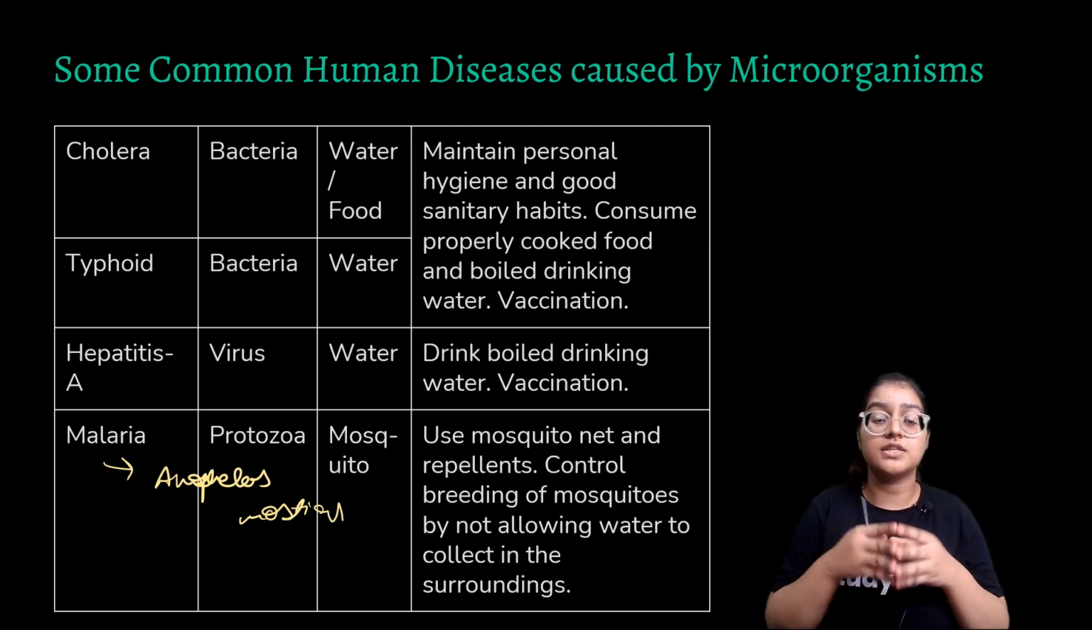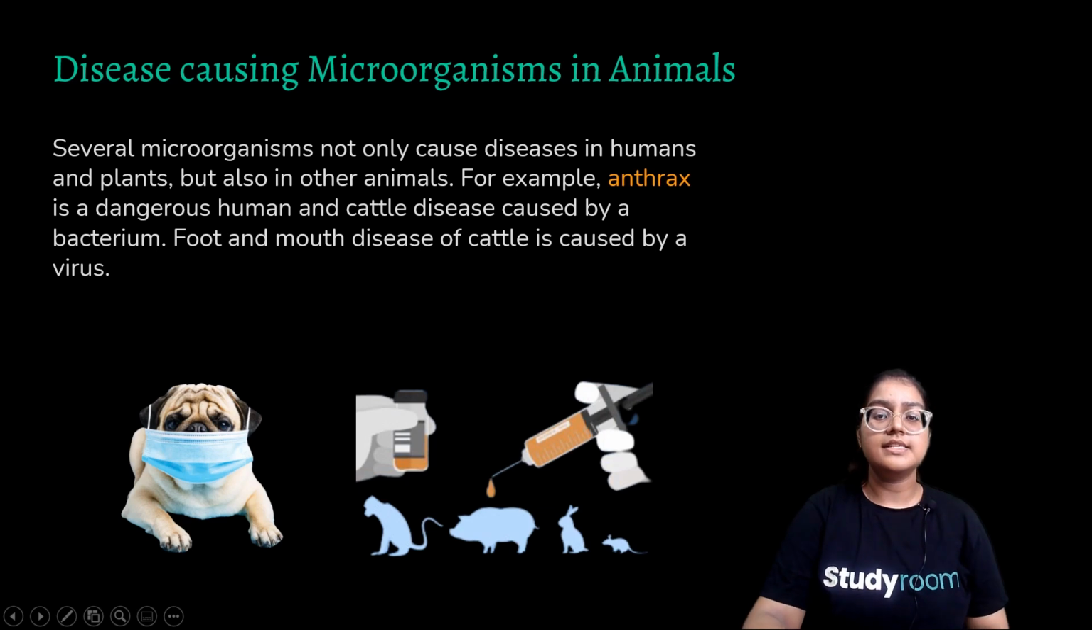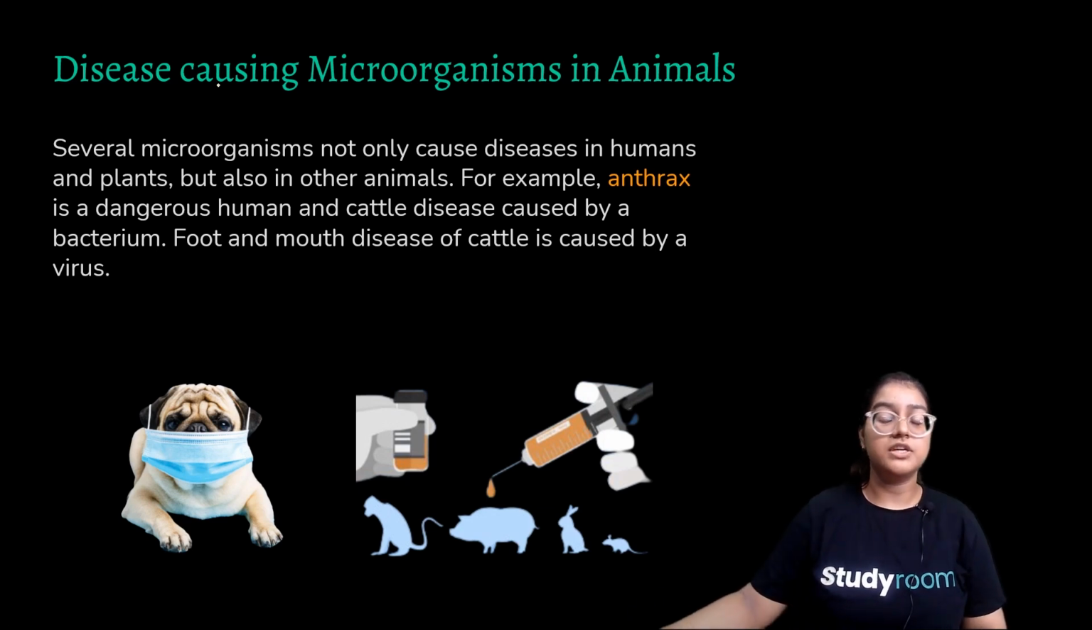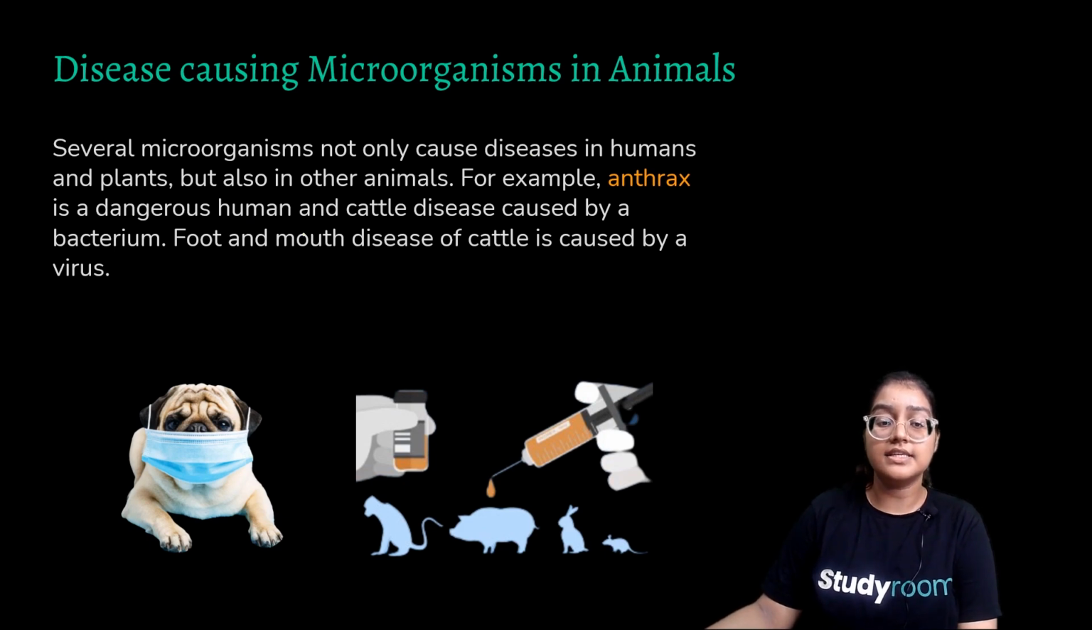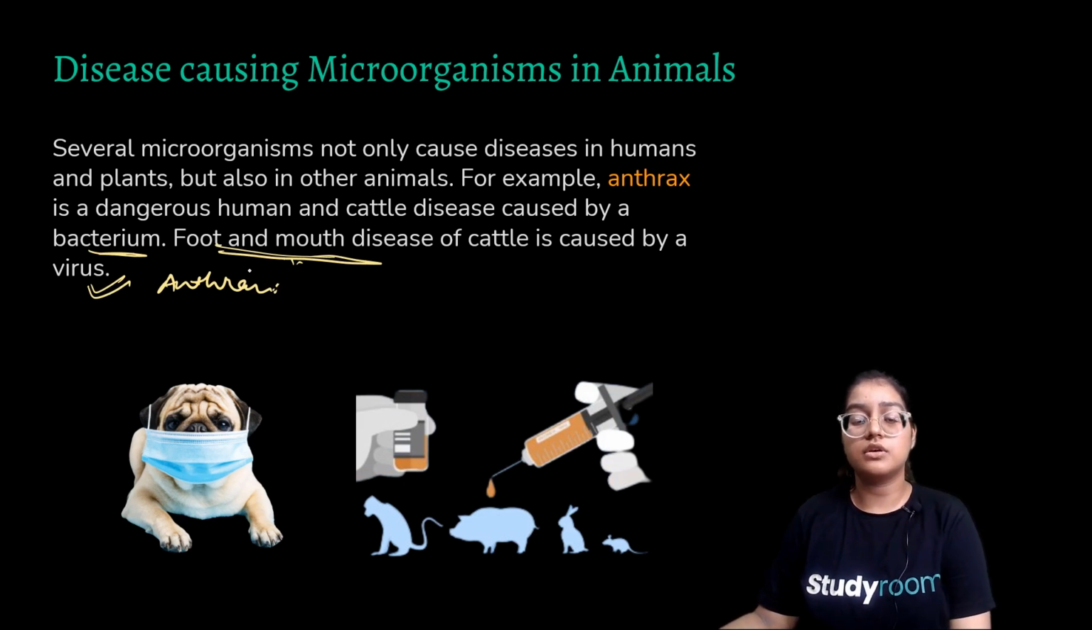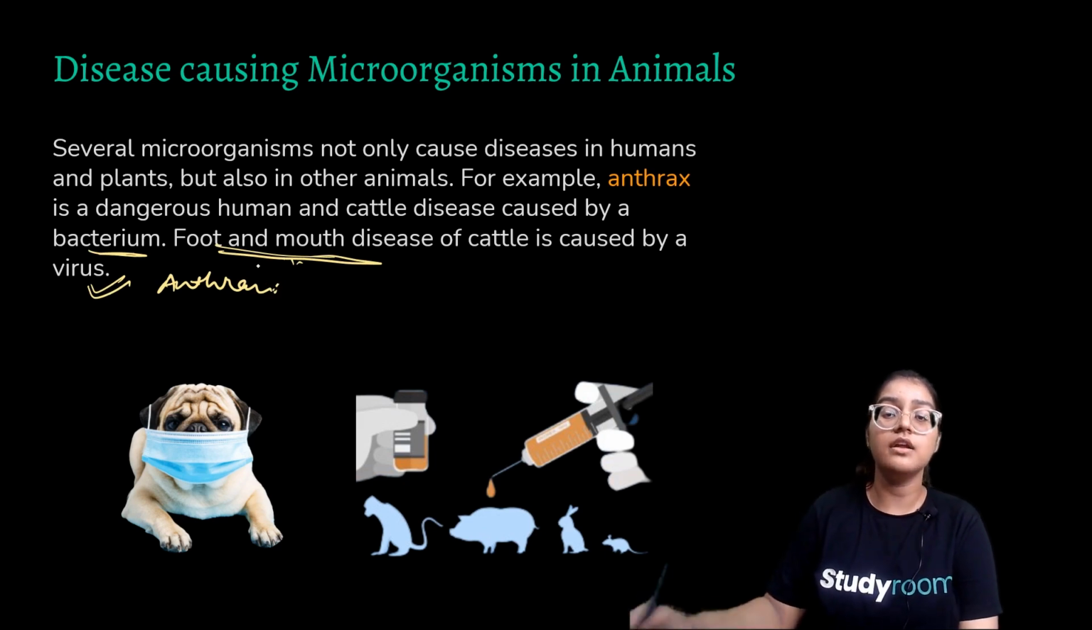Because water is a breeding pool for these disease causing microorganisms. It's not that it is only caused in humans, it is caused in animals as well. Several microorganisms may not cause diseases in humans, but cause them in animals. For example, anthrax is a dangerous human and cattle disease caused by bacterium. Foot and mouth disease of cattle is caused by virus. So you have to remember these two examples. These are diseases caused by microorganisms in animals.